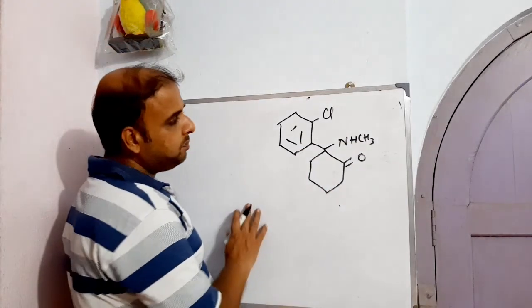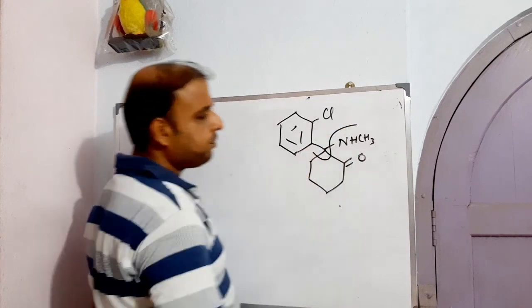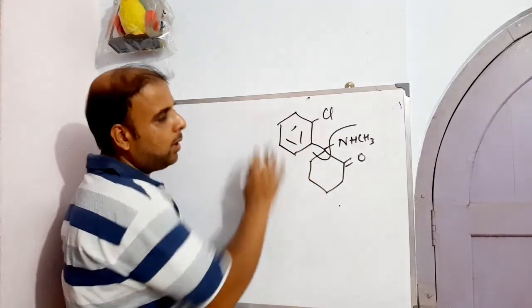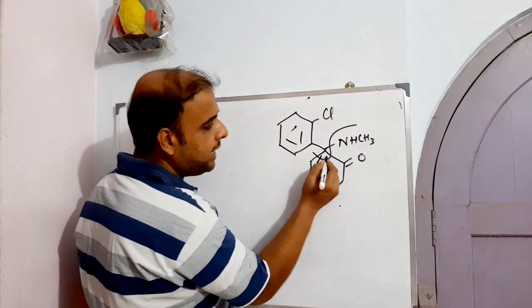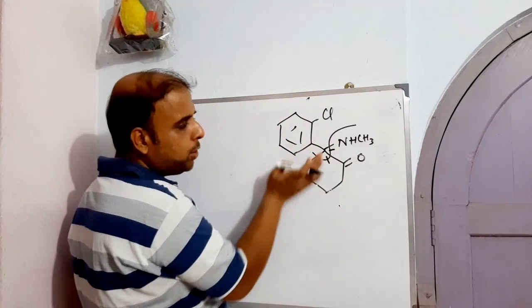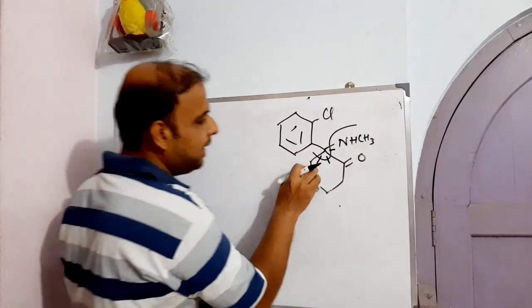So the starting material can be something like this. This is the area which can be broken down. We'll separate this whole entity from this. And for that very reason, we have separated this portion from this particular portion, right? So now what is left in the process? Now let us remove this portion.